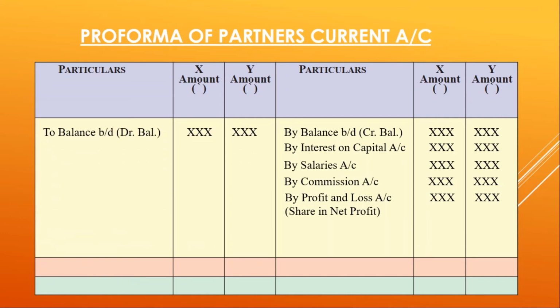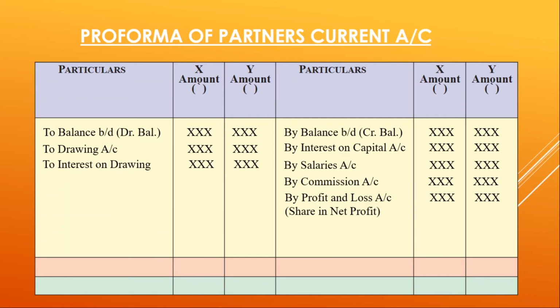To balance brought down, if the question states that there is a debit balance, then instead of by balance brought down, credit balance, you will write it as to balance brought down, debit balance. To drawings. Drawings reduce the balance of partners, hence it appears on the debit side.